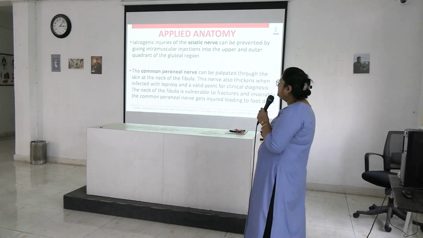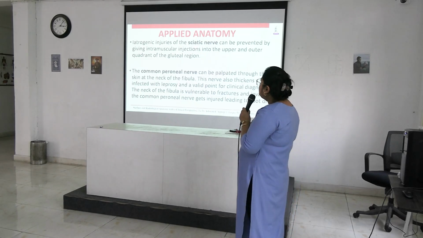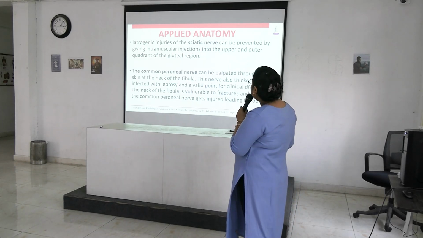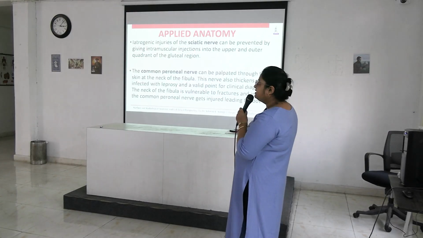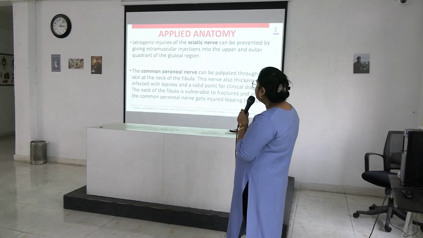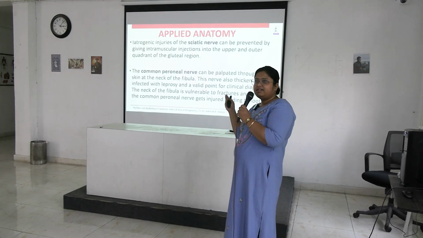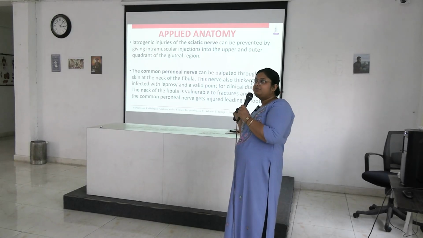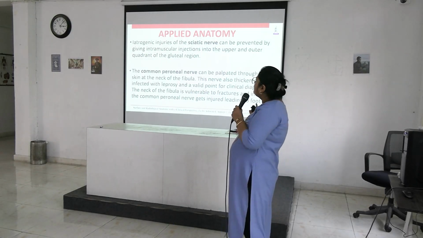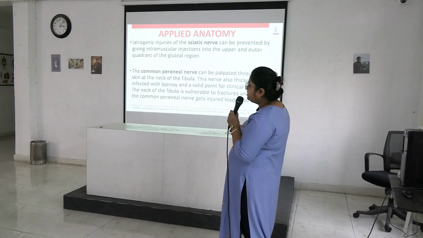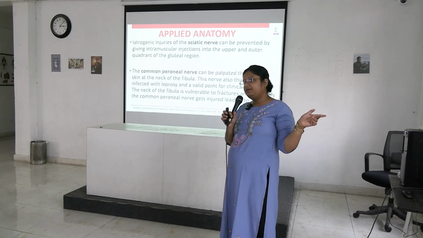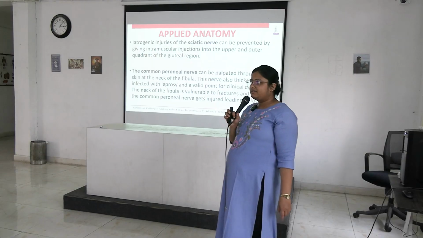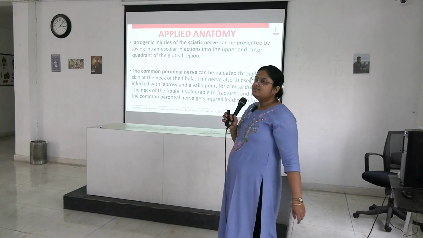Next, applied aspect. Iatrogenic injuries of the sciatic nerve can be prevented by giving intramuscular injection in the upper and outer quadrant of the gluteal region. That you have already learned in your gluteal region class. This comes in your explain why. Why intramuscular injection is given in upper outer quadrant of the gluteal region to prevent injury to this sciatic nerve.